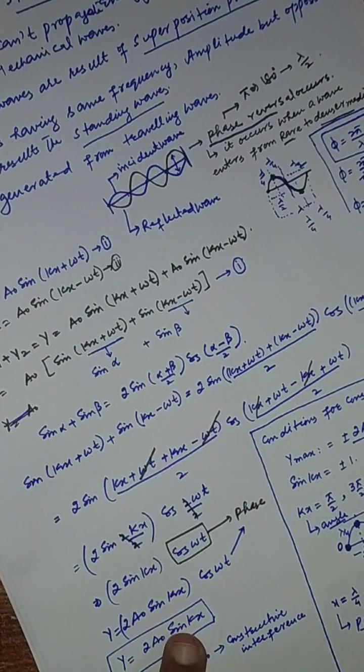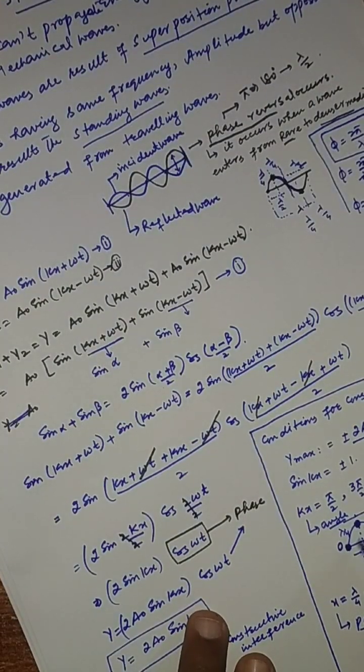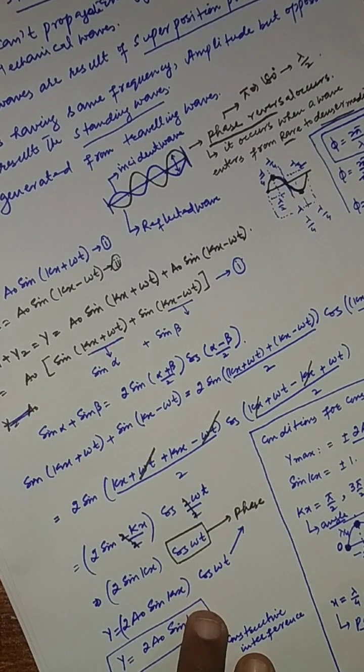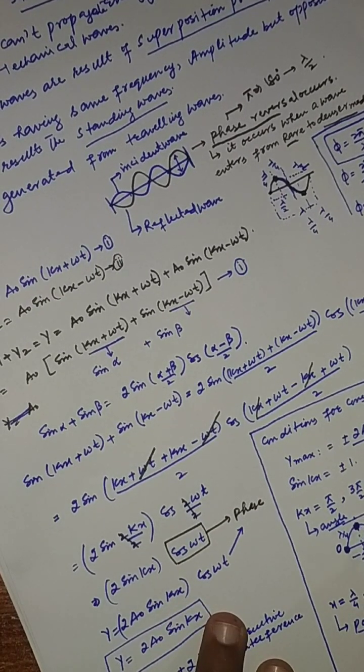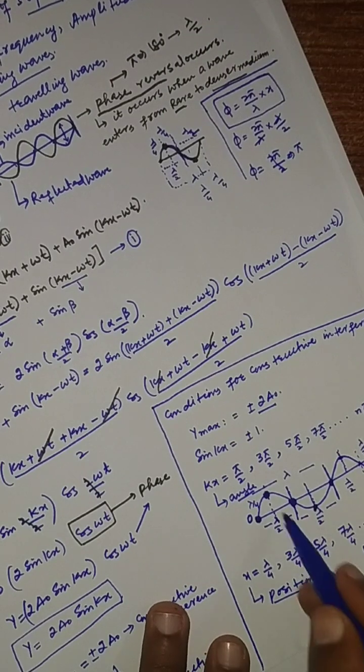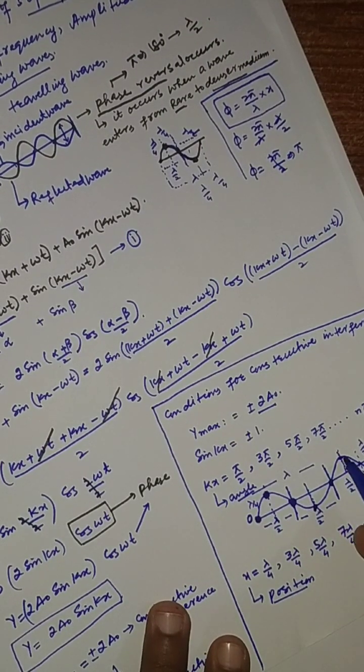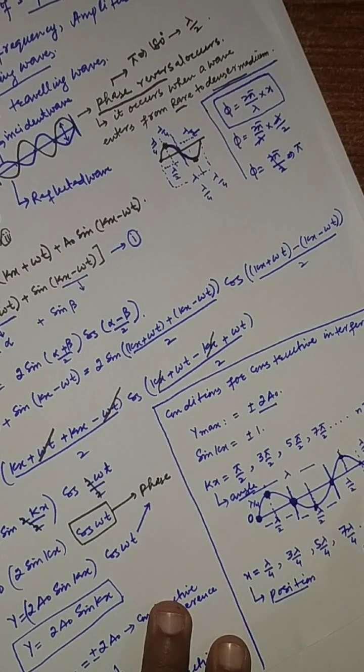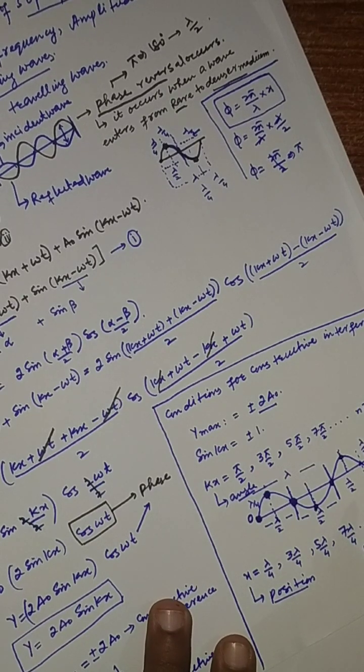Before that, the points we got where the constructive interference occurs, these are the points where we get the maximum amplitude, and the points where we get the maximum amplitude are known as antinodes.